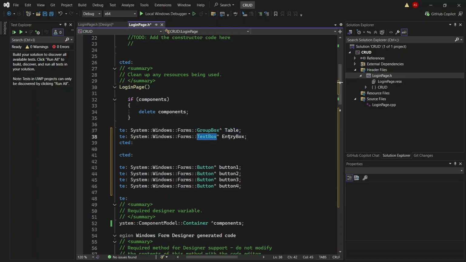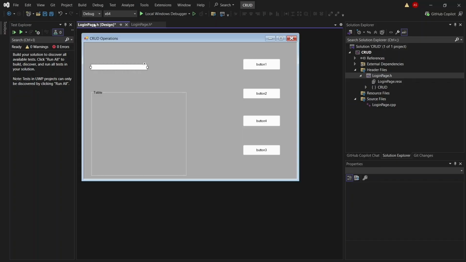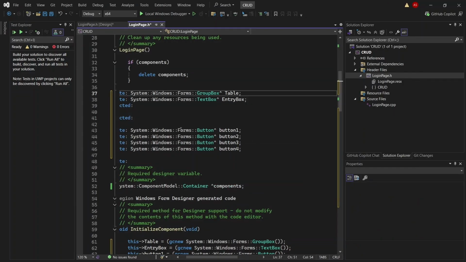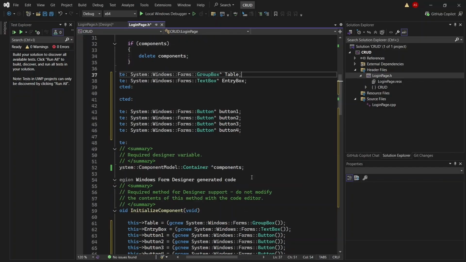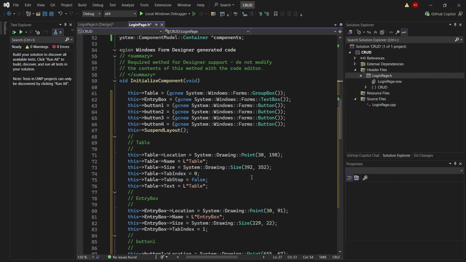We use text box, and I named that text box entry box. Still, my buttons are button 1, button 2, button 3 and button 4. Their design properties haven't changed yet. Look here, in design we have button 1, button 2, button 3 and button 4. All these properties are located with their button number. If we move a bit below,